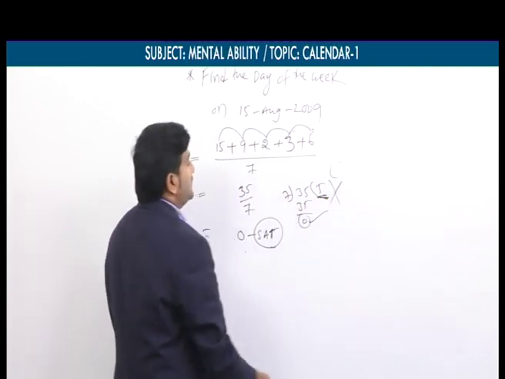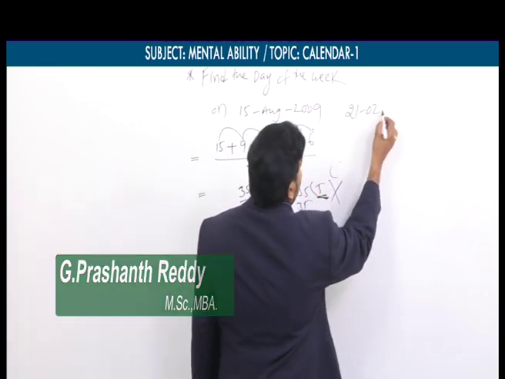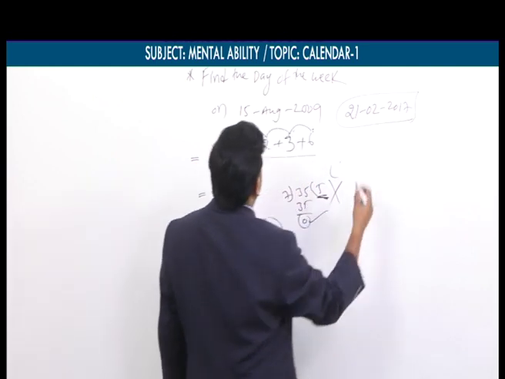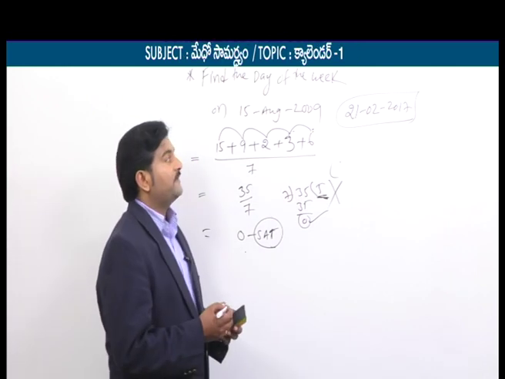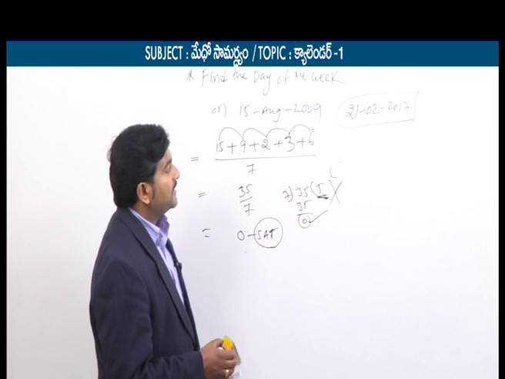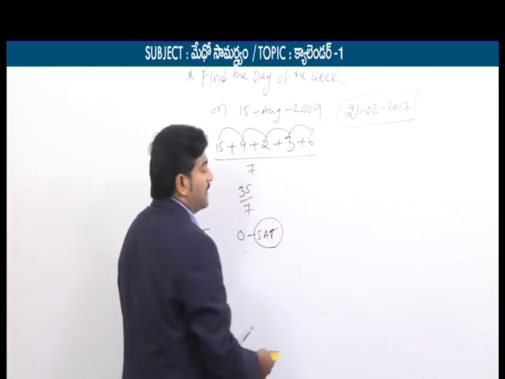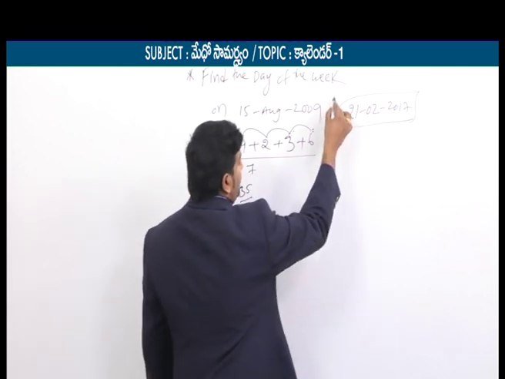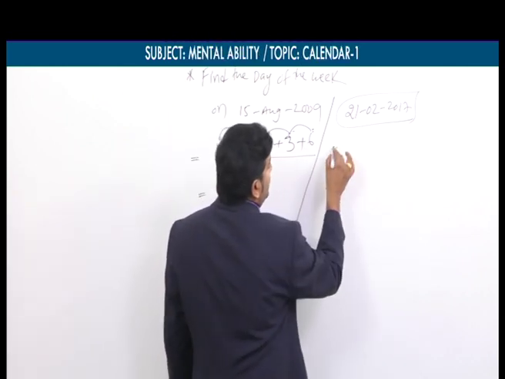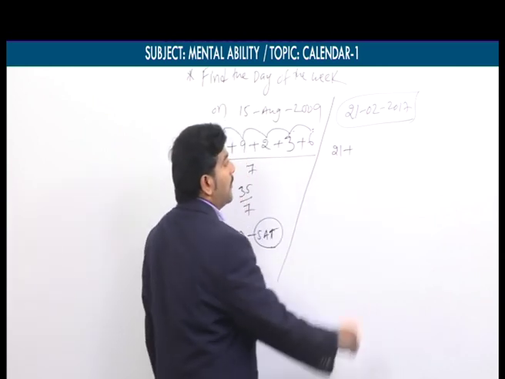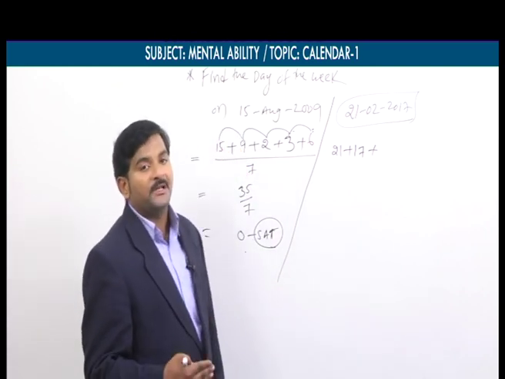Let's say for example, instead of 15th August 2009, I am taking one more day. Let's say 21st February 2017. Find the day of the week. The question is what here? Find the day of the week on 21st February 2017. Now we will find out the day for that date. So the procedure is the same. We need to find the number of years, the number of leap years, the century code, the month code, and so on. Now first of all, how much date is given? 21. Okay, no issue. How many years are given? 17. Okay, no issue.